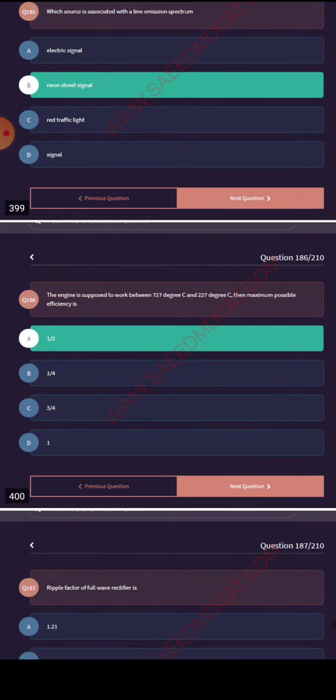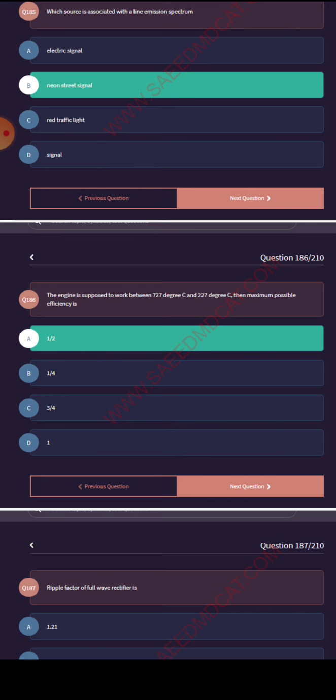The engine is supposed to work between 727 degrees Celsius and 227 degrees Celsius. Then the maximum possible efficiency is 1 over 2.